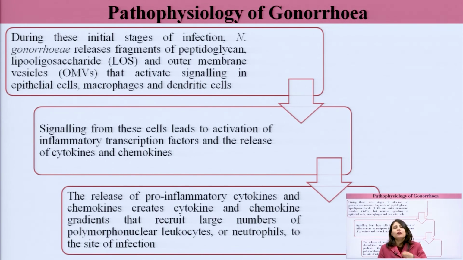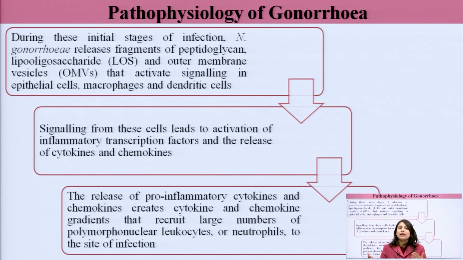This began with the lipo-oligosaccharide, peptidoglycan and outer membrane vesicles. These antigenic products of Neisseria gonorrhea triggered an immune response. They have activated macrophages and dendritic cells. Now when dendritic cells and macrophages are activated, they release more pro-inflammatory mediators, like cytokines and chemokines.